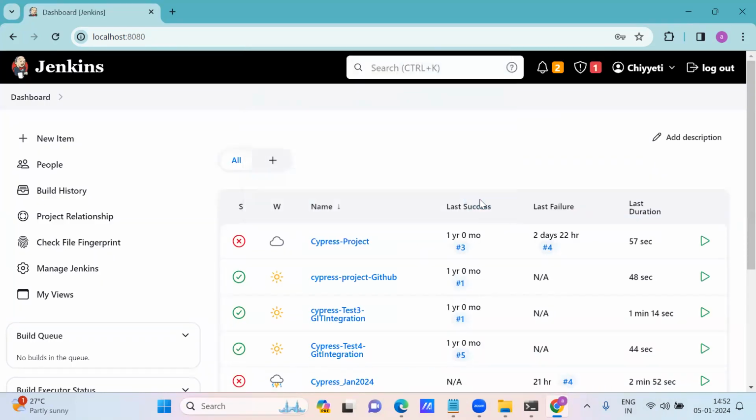See, okay. This is how you are going to launch the Jenkins machine.